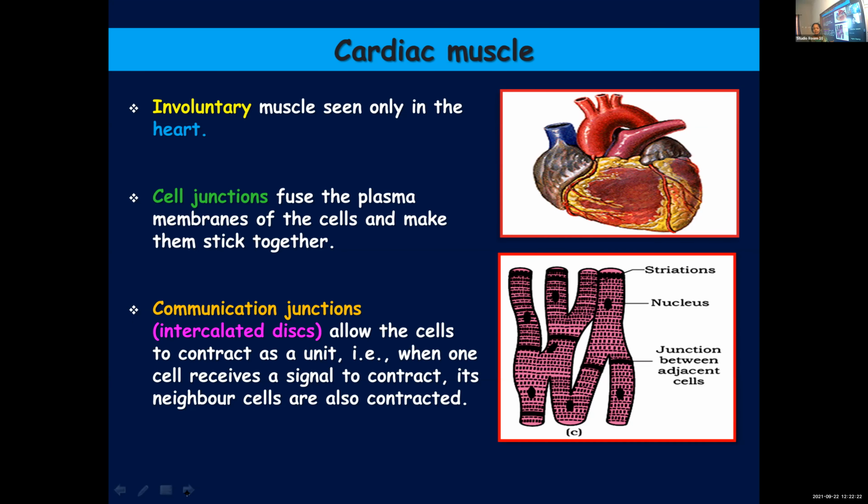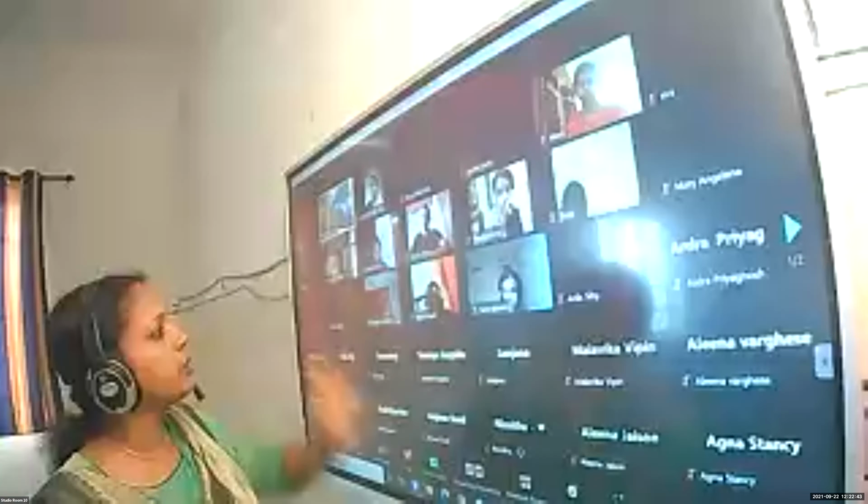When a single cell is receiving a signal, this will be sent to all the other neighboring cells and they all will contract. So when a single cell is receiving a message to contract, the same signal will be sent to the neighboring cells and they all will contract as a single unit. So that was about the different types of muscular tissues. Let us quickly recap the same.